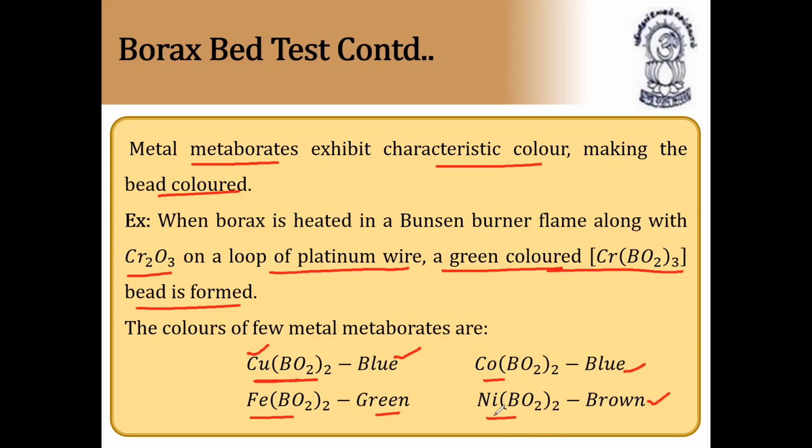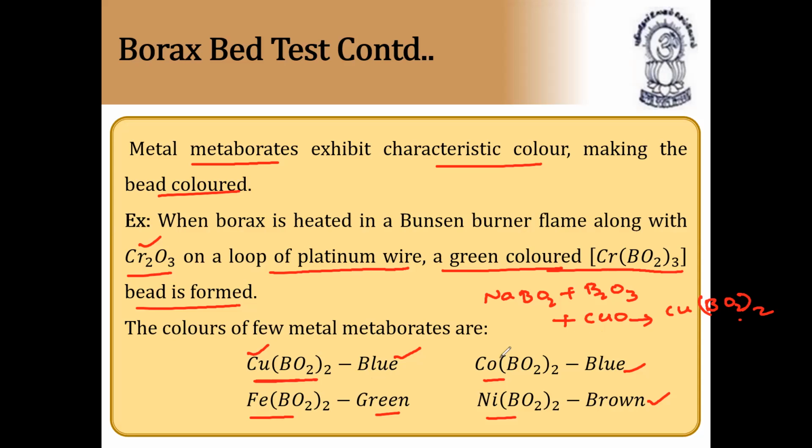So what happens actually? NaBO2 plus B2O3 combines with copper oxide and forms copper metaborate, Cu(BO2)2. This glass bead combines with a metallic oxide like chromium oxide and forms Cr(BO2)3. Similarly, copper oxide gives Cu(BO2)2.